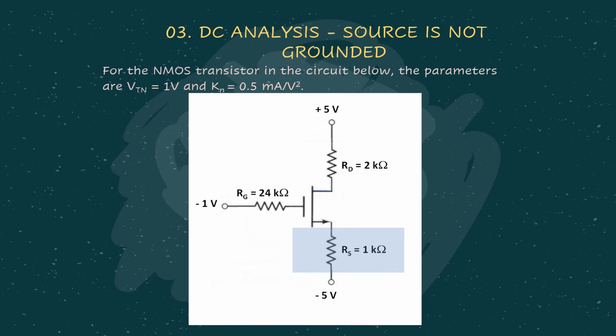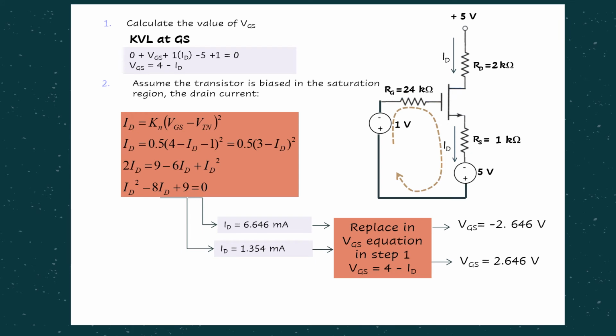In this case, all the resistor values are given, and if you notice now, instead of having the source directly connected to ground, for this particular example, at the source we have RS. Now we look at how we are going to do the DC analysis of it. For this type, where the source is not grounded, we can still apply the same 5 basic steps in DC analysis.